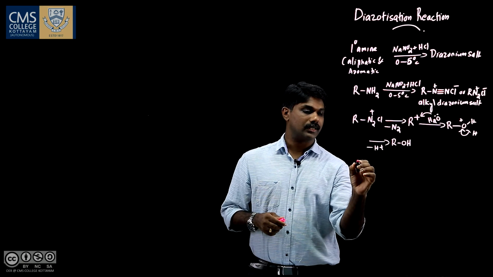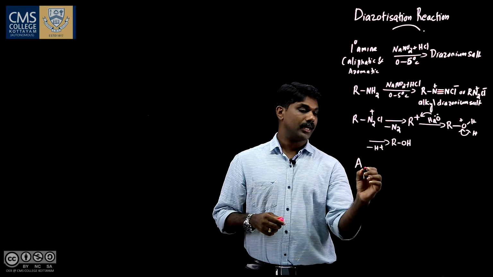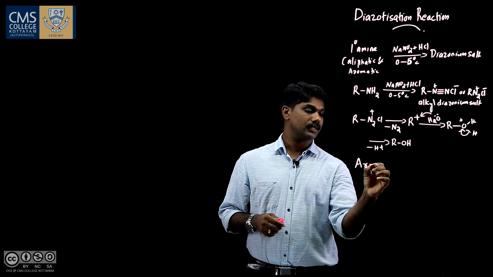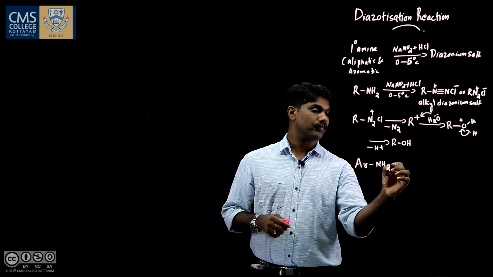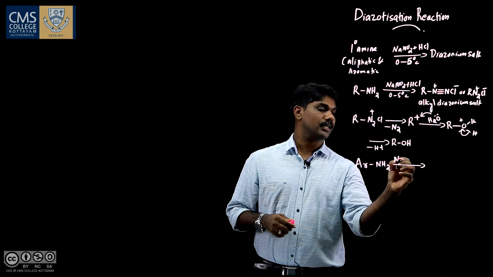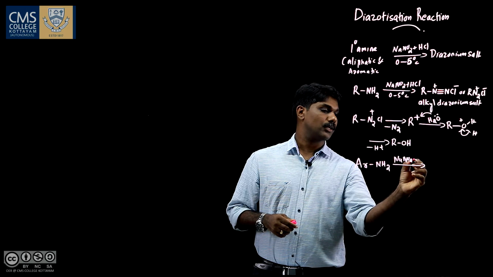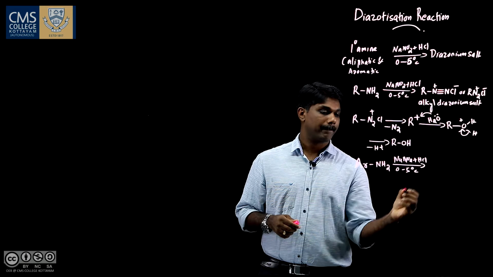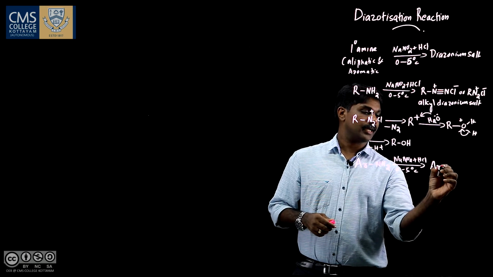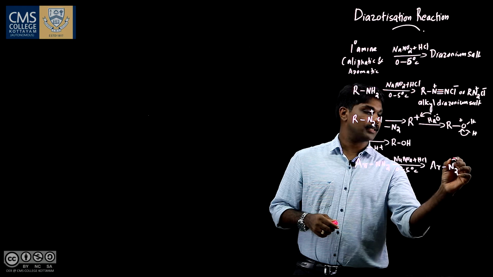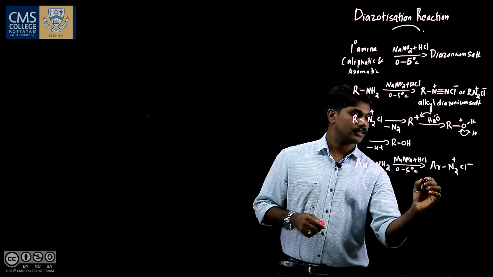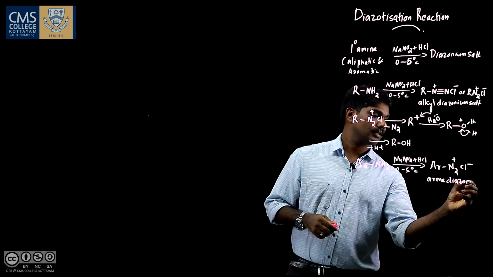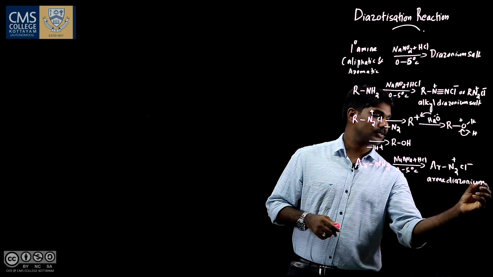Now, let us write the preparation of an aromatic diazonium salt. Let me write it as ArNH2. So, it again reacts with NaNO2 and HCl at 0 to 5 degrees Celsius. We get ArN2 plus Cl minus. This is arene diazonium salt.